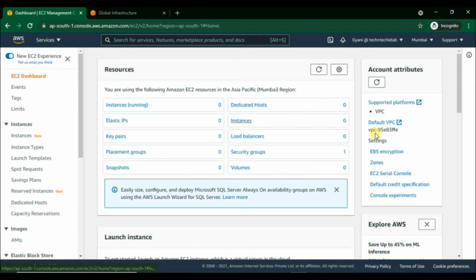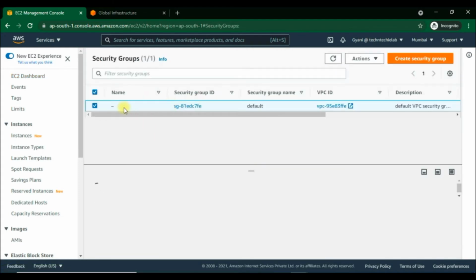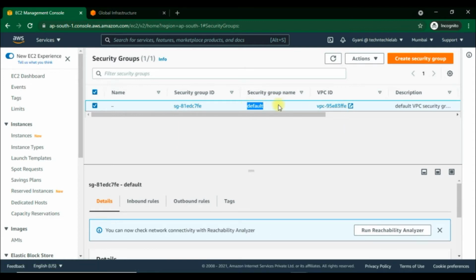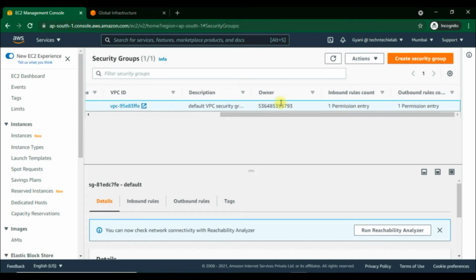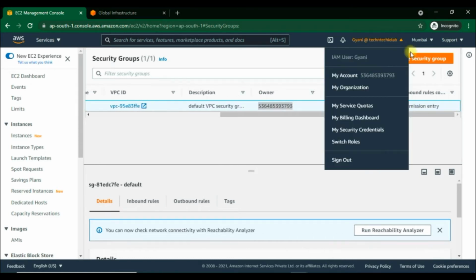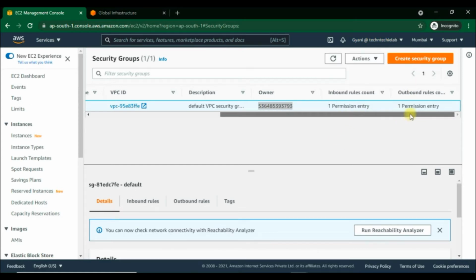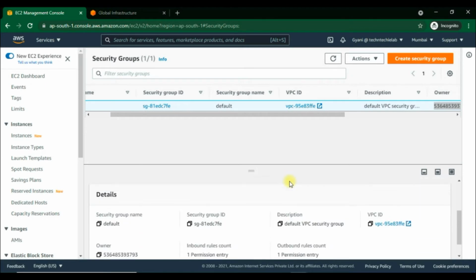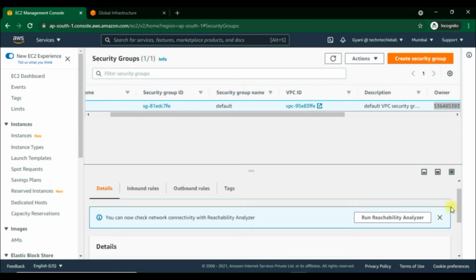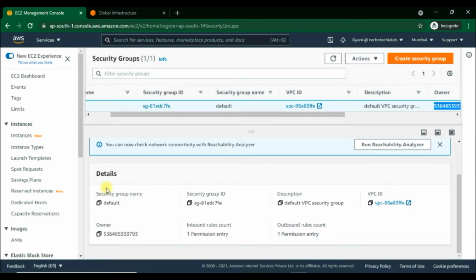You can see only one security group, which is created by default. Once you click on it, you will get to see the details about it, like security group ID, security group name, you can see here default, right? VPC ID, and the owner account number, which you can see under the Gyani @Tech Lab user account from here. You can even match it with the root user account as well. Also, you can see here one inbound and one outbound rule, default settings. I will show you that below here. Just scroll it down. Yeah guys, here you can drag it up and down to manage the view page.